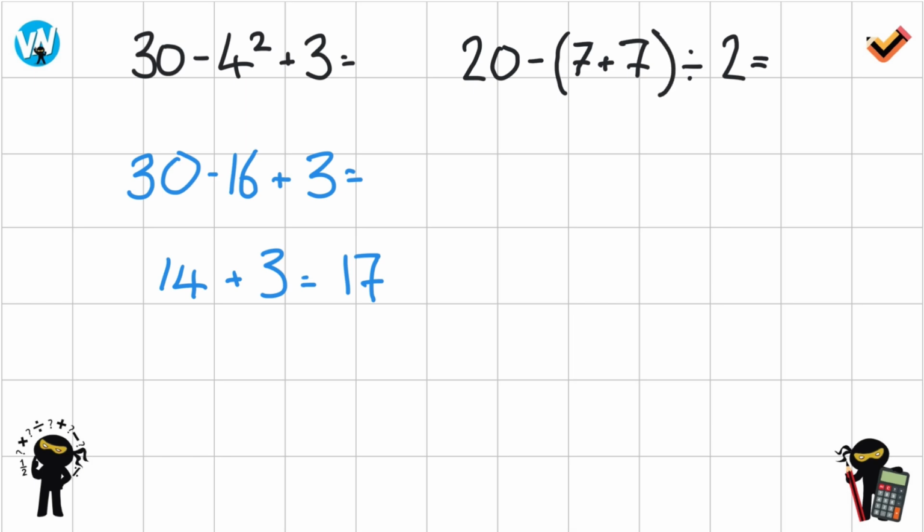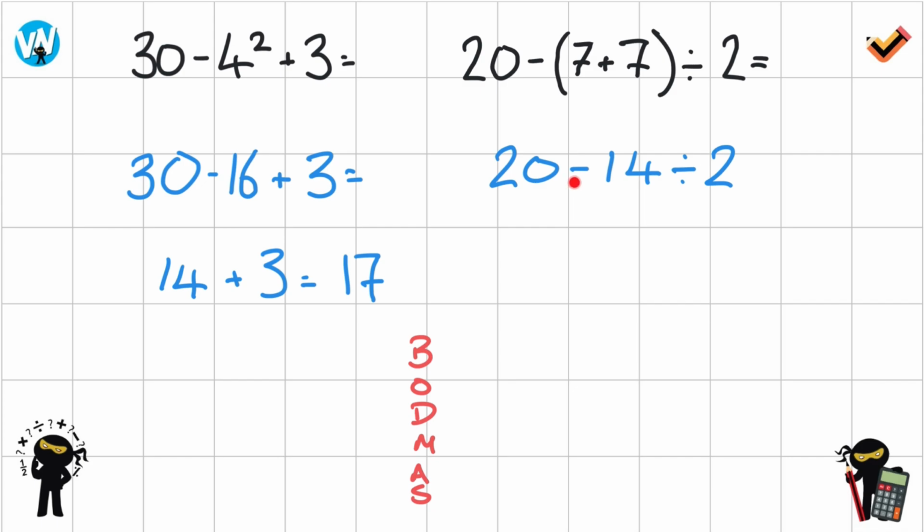Okay, so we're now in a position to do this. So again, if we just look at the problem, very simply, first of all, just rub that out. First of all, we can see we've got brackets, so we're going to need to solve that part first. So we know 7 add 7 is 14. So 20 take away 14 divided by 2. Now again, if we think about BODMAS, and you can always write this out in a question to help you.